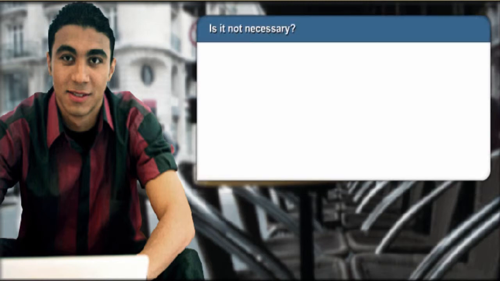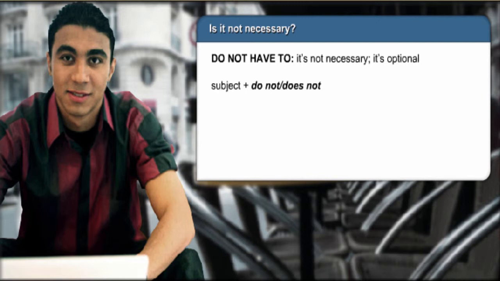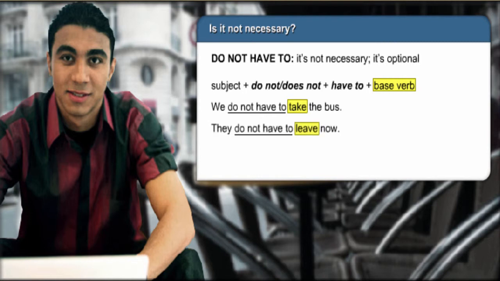Is it not necessary? The negative of have to is do not have to. It means that an action is not necessary. It is optional. To make a statement with do not have to, begin with the subject followed by do not or does not. Then use have to and the base form of the verb. We do not have to take the bus. They do not have to leave now. Sarah does not have to play soccer.